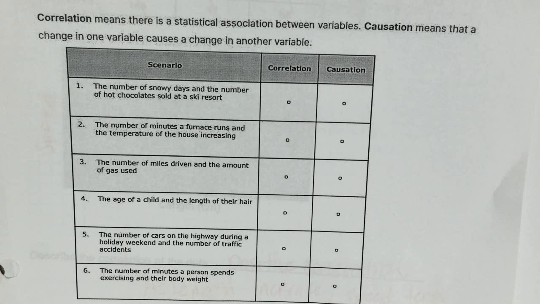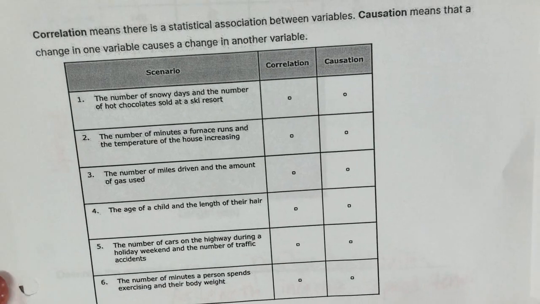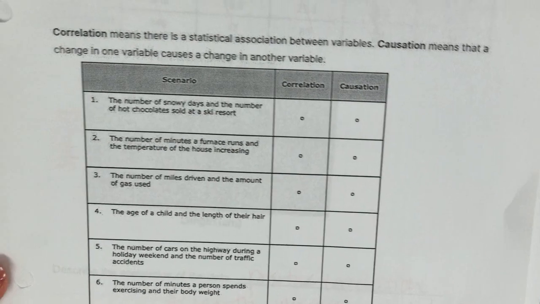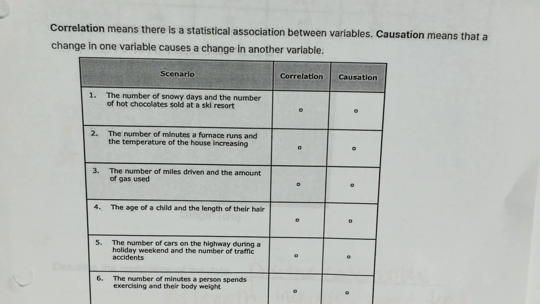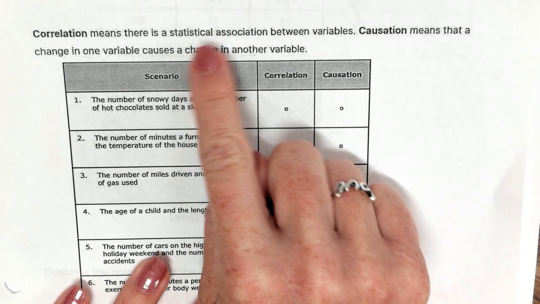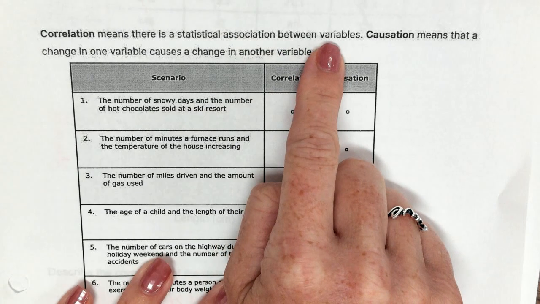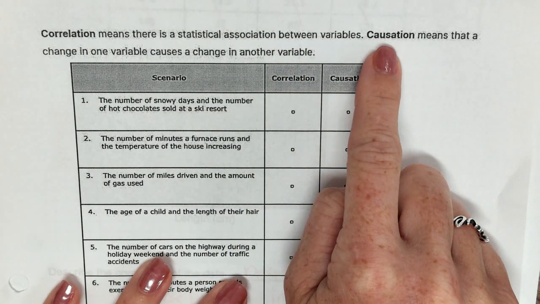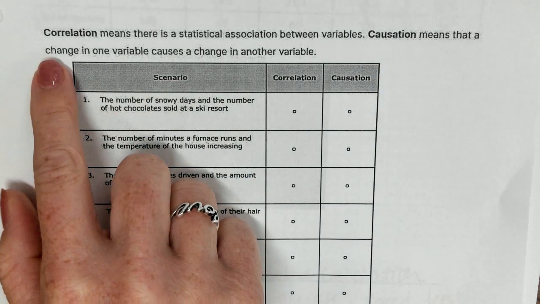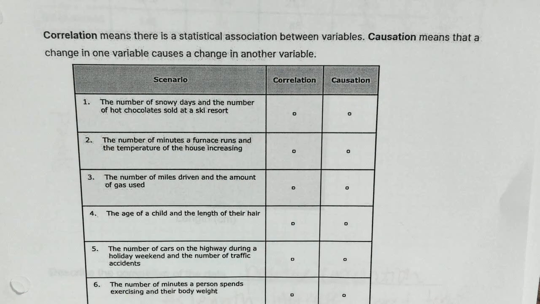Today we're going to go over scatter plots, trend lines again, and then we're also going to talk about correlation and causation. Okay, so correlation means there is a statistical association between variables, where causation means if I change one variable, it will 100% change the other variable.